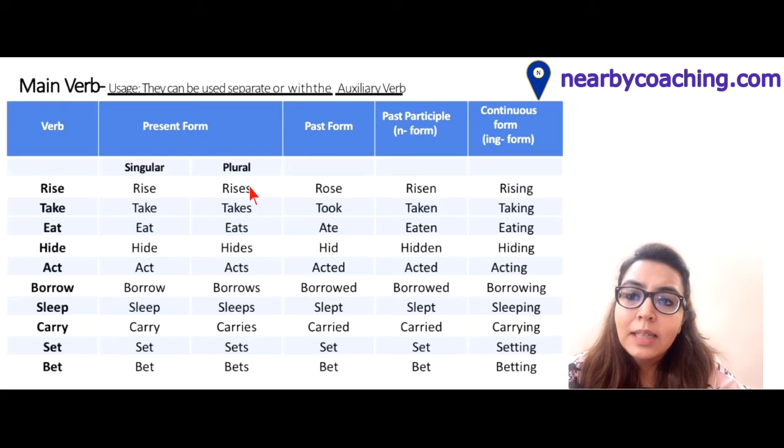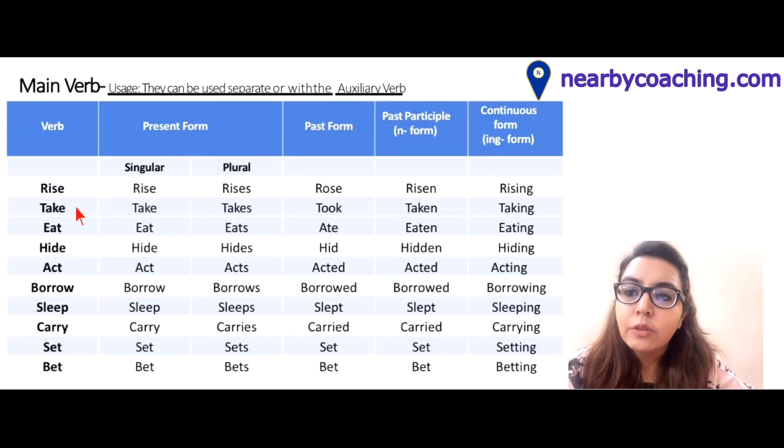Now if we put an s in any word, it becomes plural. So this is the criteria that I have taken in listing rise as singular and rises as plural, because it's easier to understand and it's easier to remember. So rise, rises. Past form is rose. N form is risen. So we can see that there is an N put here at the end. And ing form, rising.